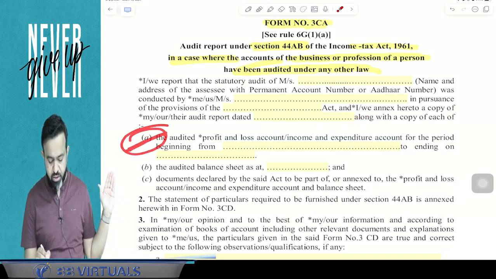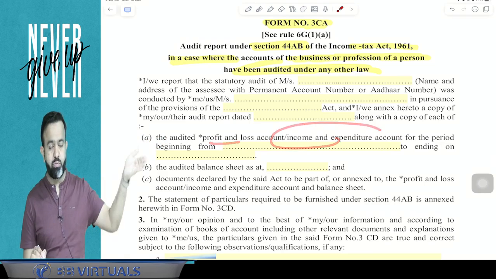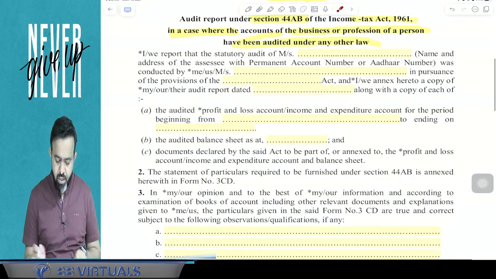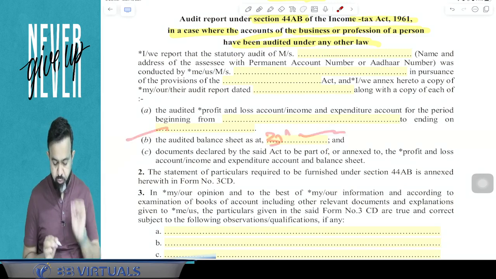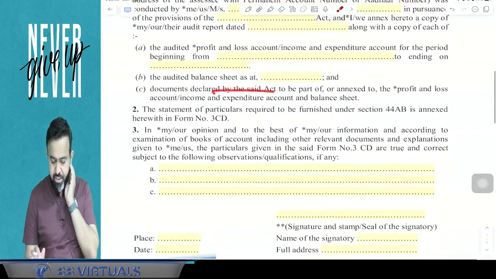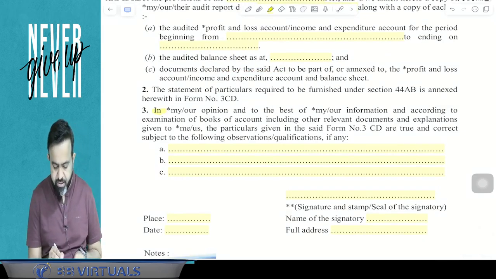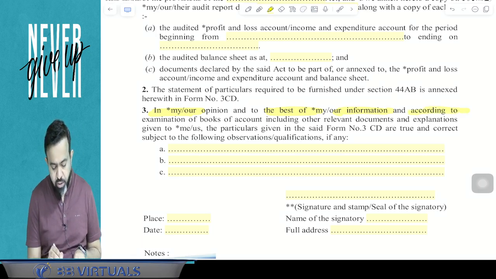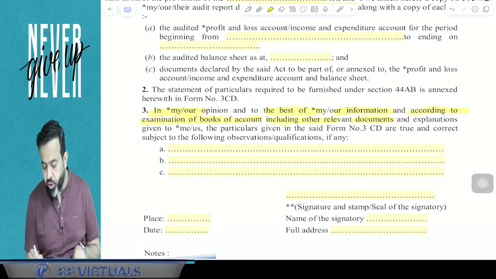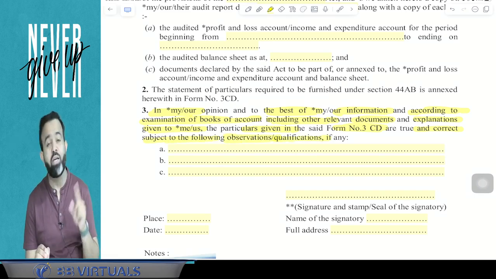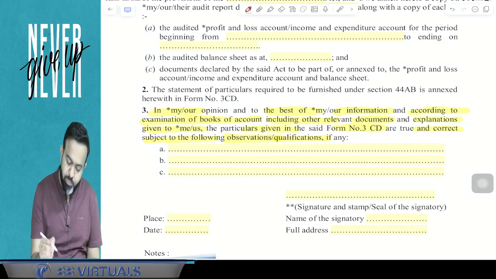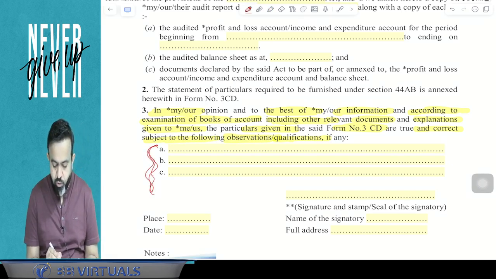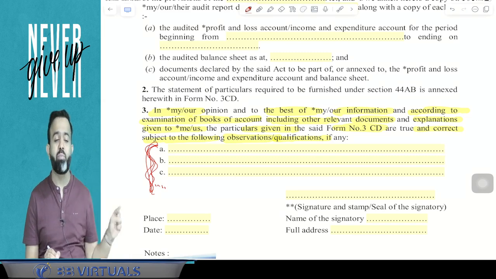After that, here they mention the audited profit and loss account for the period, that is the previous year and assessment year, and the audited balance sheet as on 31st March 2024, and the documents. And after that, just read the last point, that is point number 3. Point number 3 says that in my or our opinion and to the best of my or our information, and according to the examination of books of accounts, including other relevant documents and explanations given to me or us, the particulars given in form 3CD are true and correct, subject to the following observations and qualifications, if any. So here, guys, if there is any observation or qualification, then the chartered accountant has to report this.